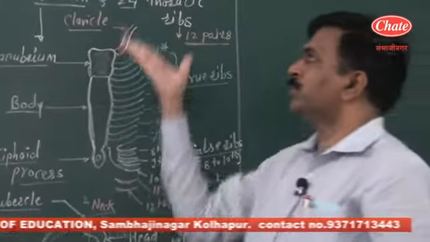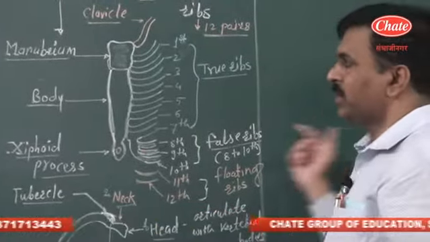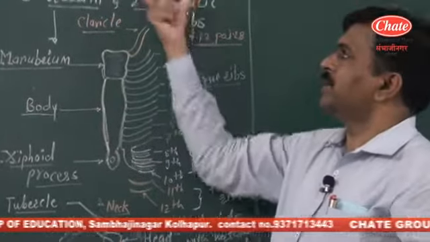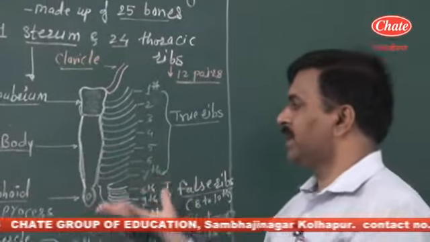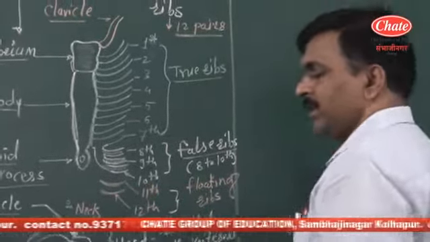The functions performed by the thoracic cage: first, protection. It provides protection to the important organs, that is the heart and the pair of lungs. Second, the thoracic cage is involved in the breathing process. It increases the volume of the thoracic cavity.